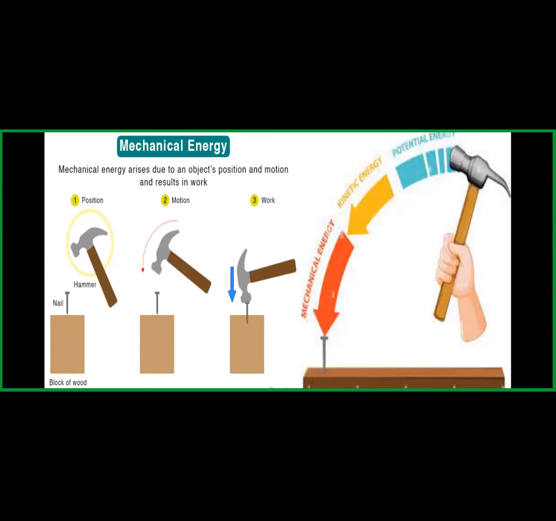So here we see that the sum of potential energy and kinetic energy results in work, which we call mechanical energy. Initially, the hammer has potential energy, which is being transferred into kinetic energy, and mechanical energy arises due to kinetic and potential energy, which results in work. Is it clear to you, students?